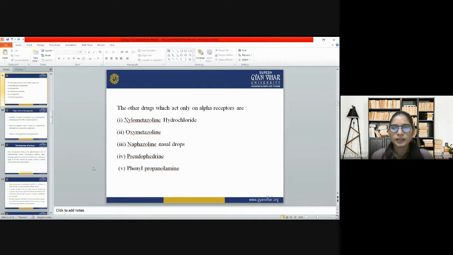We also have other drugs that act on alpha receptors rather than ephedrine. So they are xylometazoline hydrochloride, oxymetazoline, then we have naphazoline nasal drops, pseudoephedrine, and phenylpropanolamine. So these are some other drugs which act on alpha receptors.